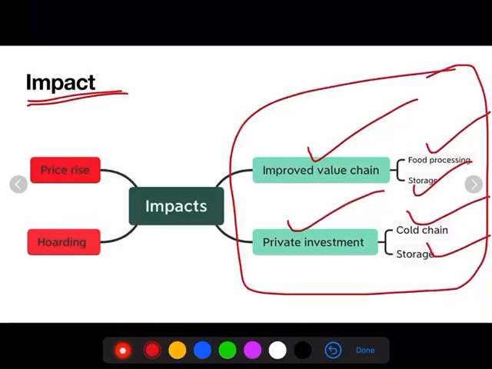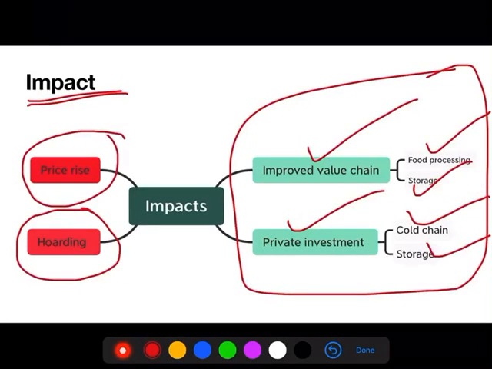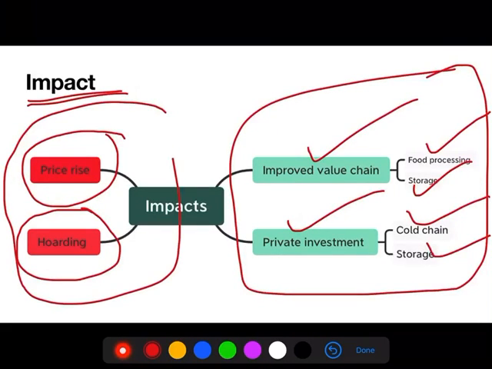However, critics of this new amendment act say that there can be increased holding of essential commodities. This may lead to a price rise in the future. These are the two negative impacts that have been highlighted by many critics of this act.